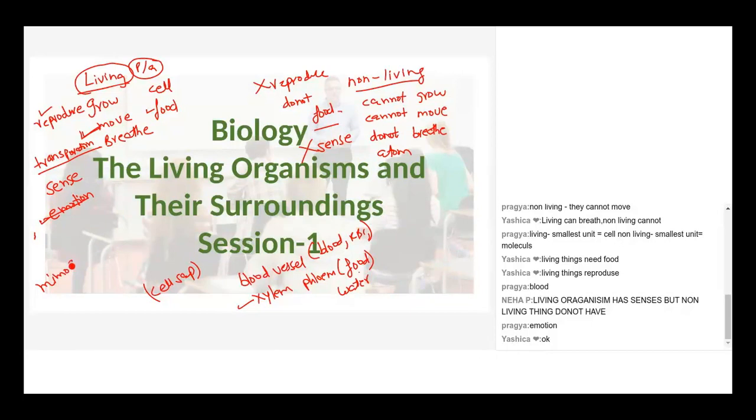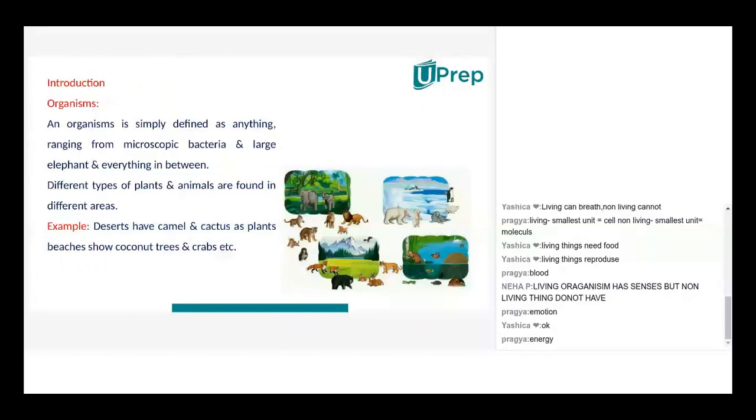Thigmotropy. Remember Mimosa pudica? Also the Venus flytrap. Living things include bacteria and the large elephant and everything in between. Different types of plants and animals are found in different areas. For example, deserts have camels and cactus as plants. Beaches show coconut trees and crabs, etc. Yes, sorry, it's crabs.